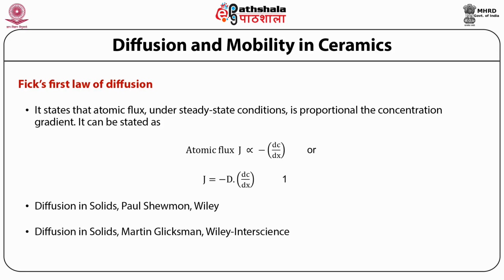It can be stated as atomic flux, that is capital J, is directly proportional to minus dC by dx, or J is equal to minus D dC by dx,